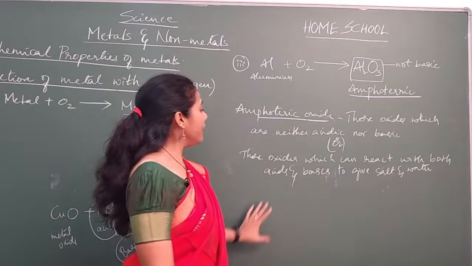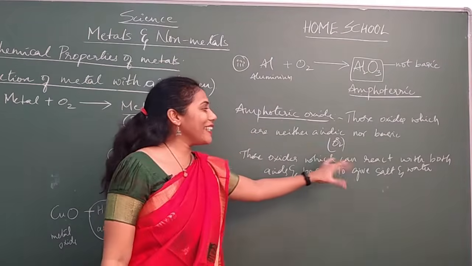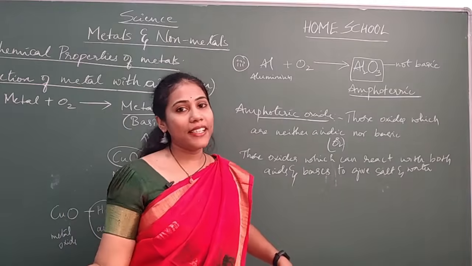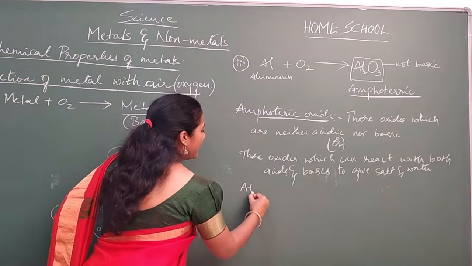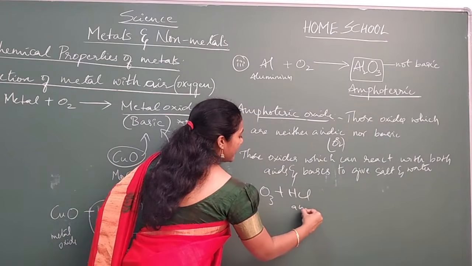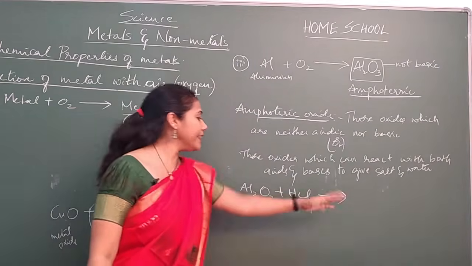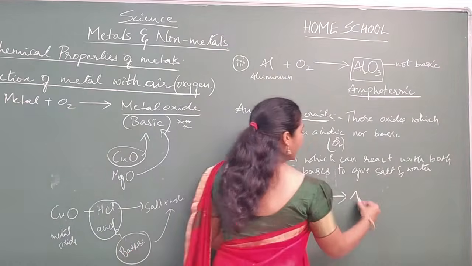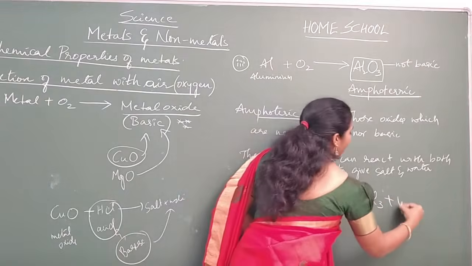So now we know amphoteric oxides are the oxides which can react with both acids as well as bases to give salt and water. Now we will see the example. Aluminium oxide reacts with HCl, which is an acid. Can you predict the product? Salt and water. Al is there, Cl is there, so AlCl3 is the salt you will get, and water.